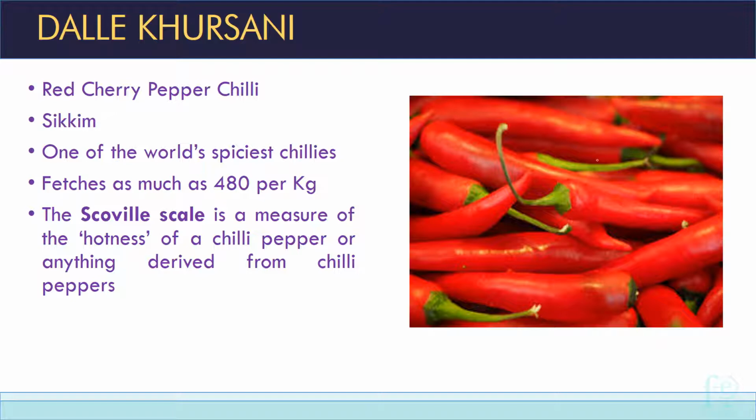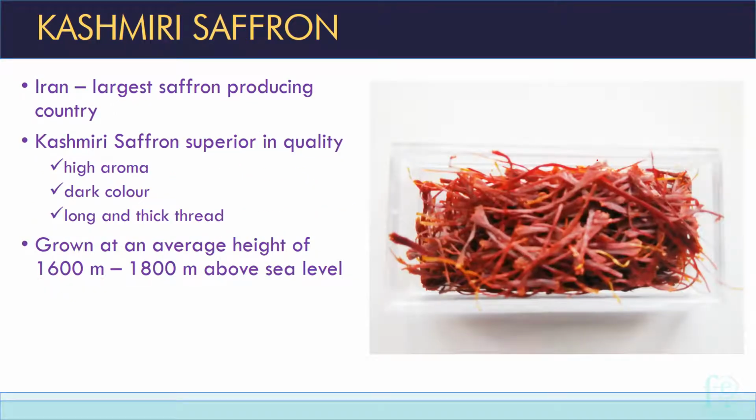Now one another point is here, Scoville scale. Scoville scale, it is a measure of the hotness of a chili pepper. So that GK question you can just remember. What is the scale that is used to measure the hotness or the spiciness of a chili pepper, that is Scoville scale. So that GK question also you can get from here. The question will be asked like Dale Kursani belongs to which state? So that is what you have to remember. Dale Kursani is a kind of chili. It is red cherry pepper chili. It belongs to Sikkim.